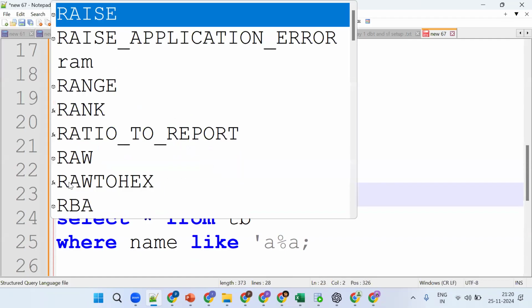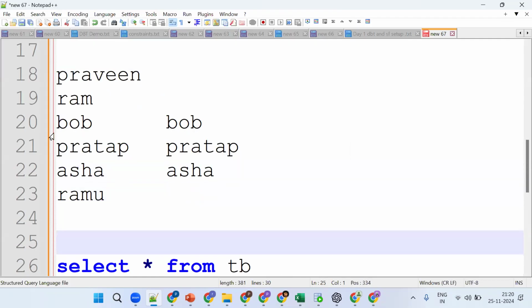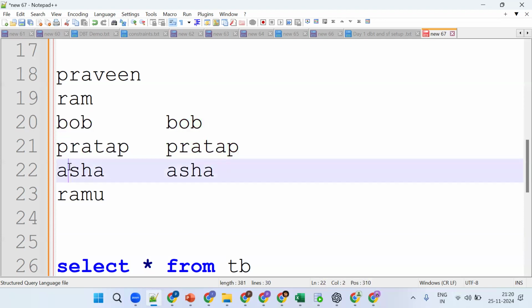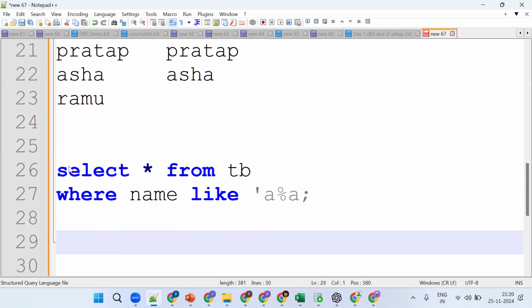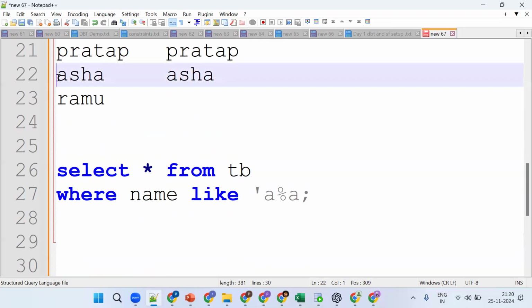So what about Ramu? Ramu won't come. I want to get Bob, Pratap, Asha. Anybody? SUBSTR(1,1) is equal to SUBSTR(-1,1). Correct. So extract the first character and last character, and we can make it work. This is one question asked recently. Got the point? We can go for the SUBSTR function.